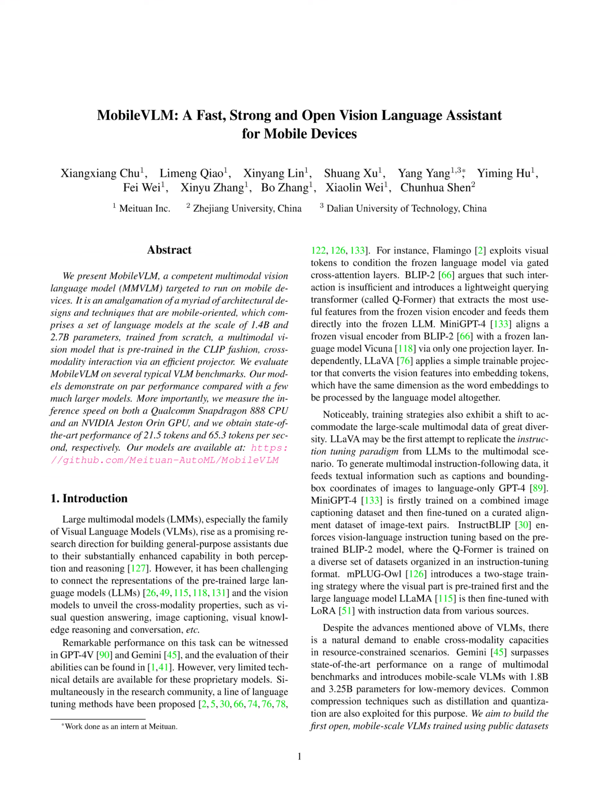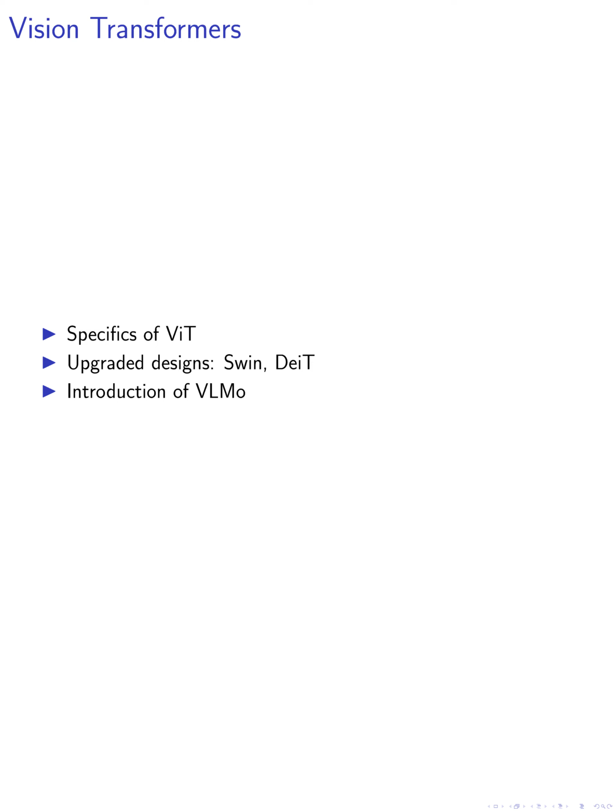In this paper, we delve into the specifics of vision transformers, ViT, large language models, LLMs, vision language models, VLMs, and model compression techniques for LLMs. We discuss the dominance of ViT in visual perception and its upgraded architectural designs such as Swin, DAT, PVT, and Twins. We also introduce VLMo, which enhances CLIP with unified multimodality training.